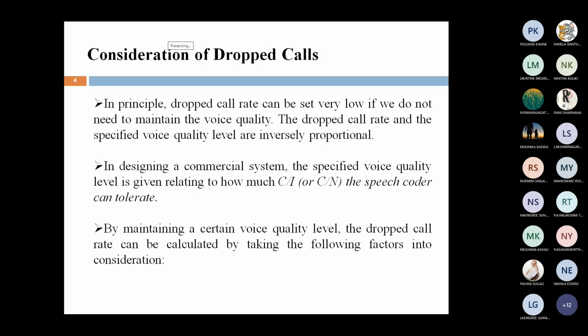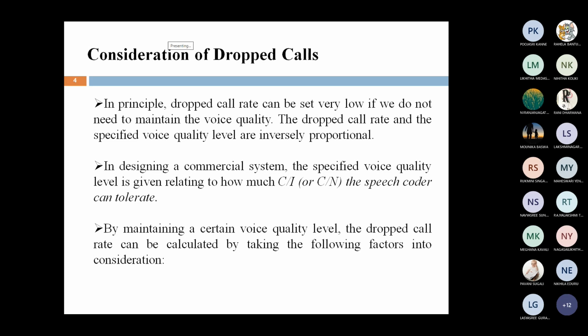Whenever the signal strength decreases, the voice quality also changes. The dropped call rate and voice quality are inversely proportional to each other. Whenever the dropped call rate is low, the voice quality is high. Whenever the voice quality is low, we get a higher dropped call rate.